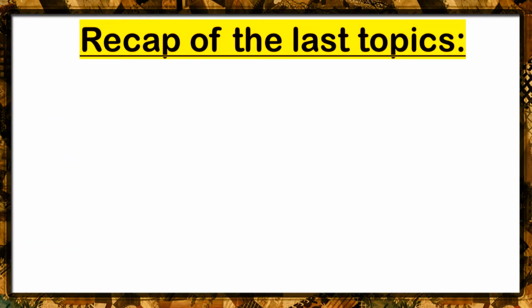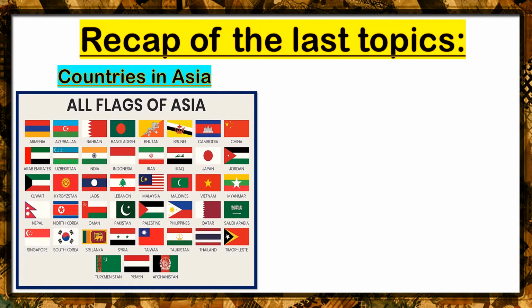Class, before we proceed to our online discussion, I would like us to have a short review or recap of the last topics that we have discussed last week. The first one is countries in Asia. There are 48 countries in Asia, and we read them one by one, and we also read the capital cities of these countries, and we also have seen the different flags of each country in Asia.